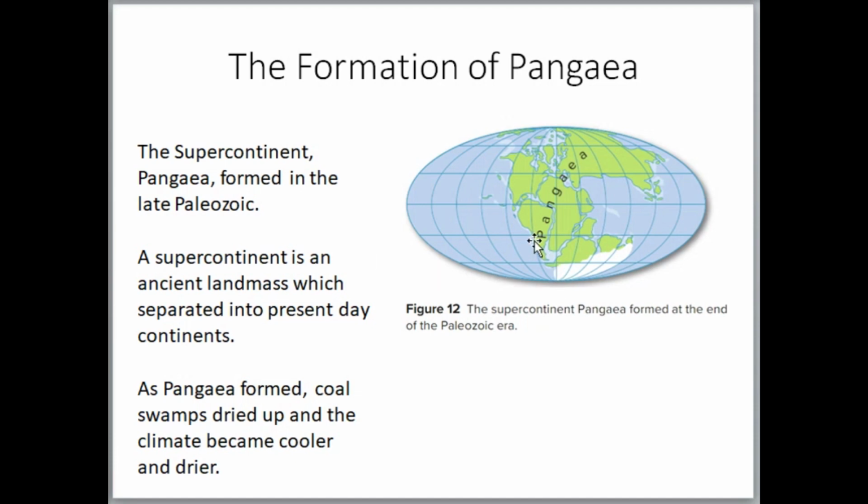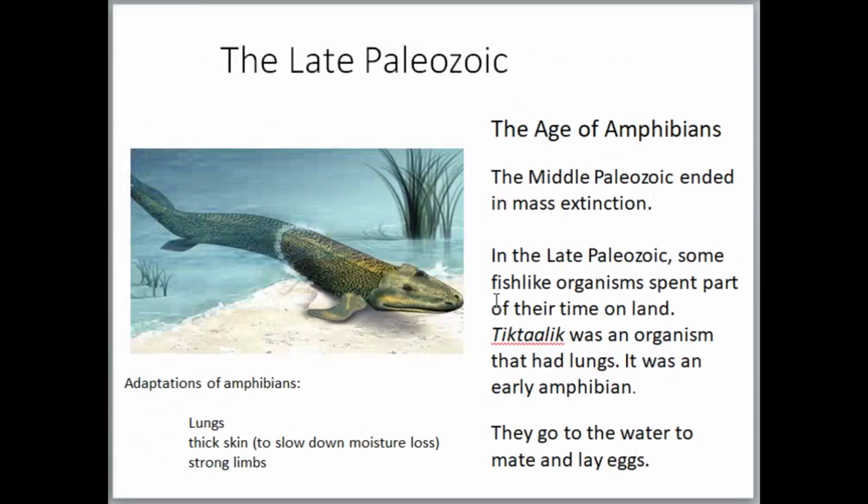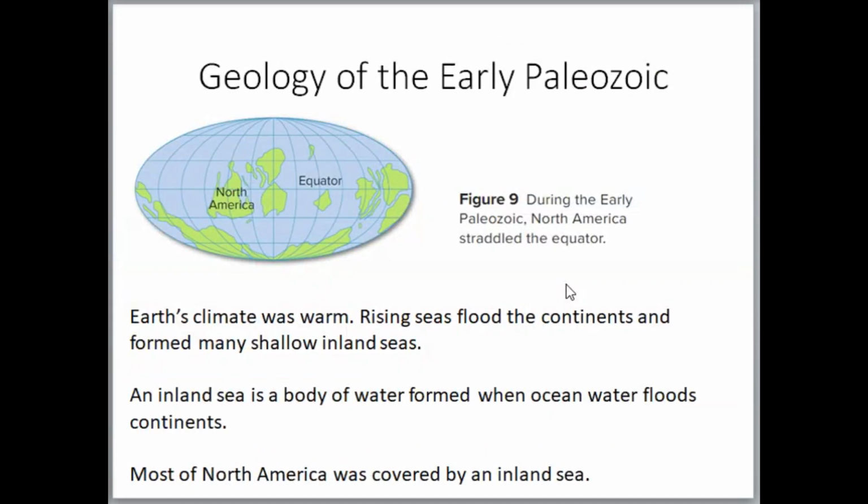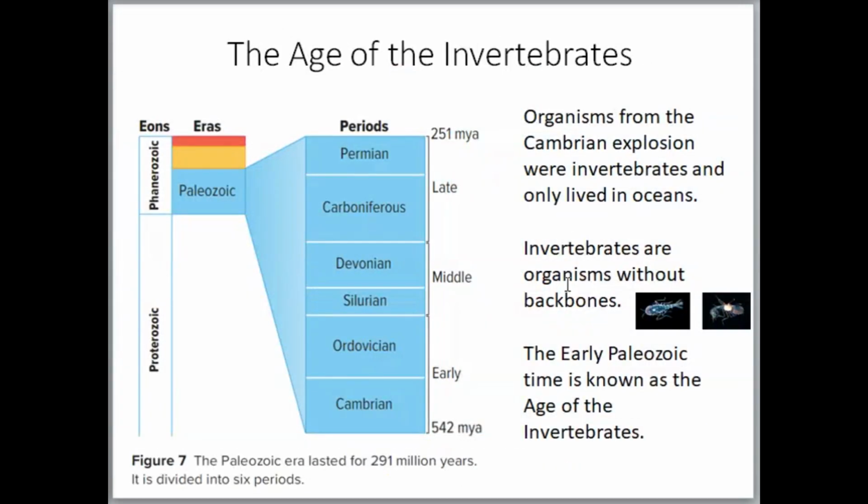And you can identify some of the modern continents that we have over here. Now, at the very end of the Late Paleozoic, we had something called a mass extinction. But before we get into that, I forgot to mention that at the end of the early, at the end of the middle, we also had mass extinction events going on there as well.